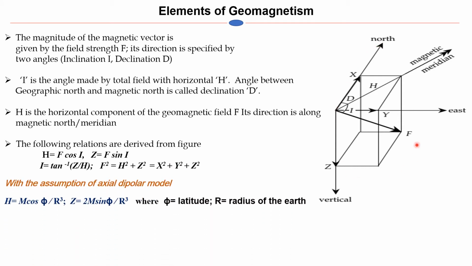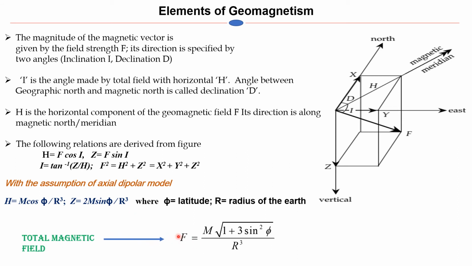Now with the assumption of the axial dipole model, the horizontal component can be written as the total magnetization M cos phi by r cubed, where phi is the latitude. The vertical component is 2M sin phi. As we have already discussed, at the poles the magnetic field is 60,000 nanotesla, which is exactly double the amount at the magnetic equator. So Z is the vertical component. The total magnetic field F is the root of H squared plus Z squared.